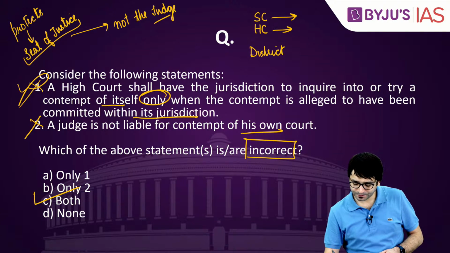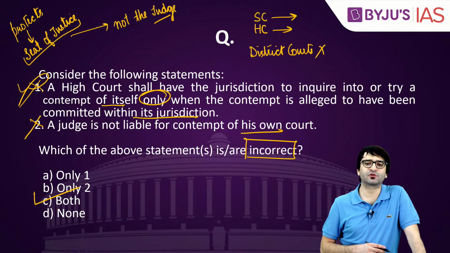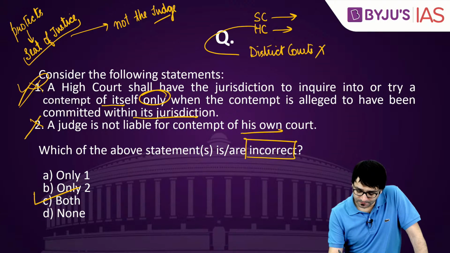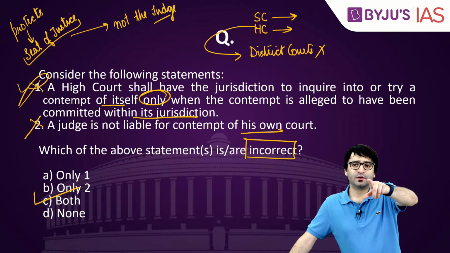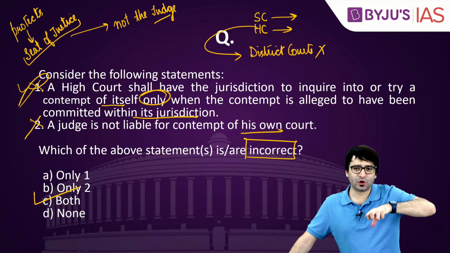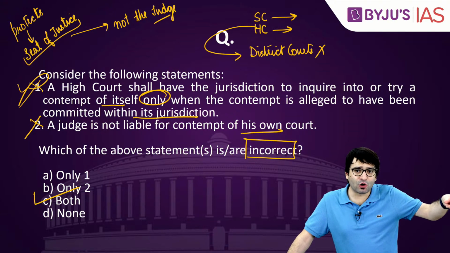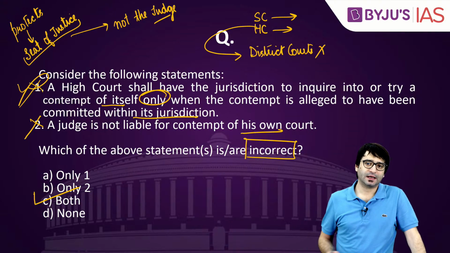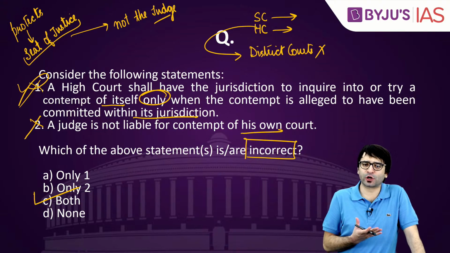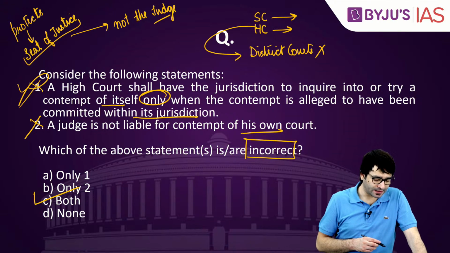District courts, they cannot punish people for contempt. That doesn't mean you can commit contempt of a district court. For example, there is a district court in Karnataka. You are alleged to have committed contempt of the order of the district court. District court will not punish you. High Court of Karnataka will punish you for committing contempt of a district court. High Court has that power. District court in itself does not have this power. This is something that you will have to keep in mind.